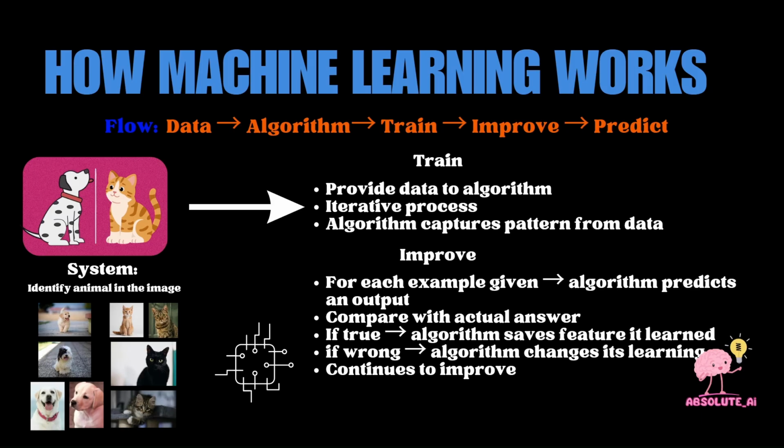Let's say we provide an image of a dog to the algorithm and the algorithm predicts a dog. That says that whatever the algorithm predicted is actually true. So in that case, the algorithm will save all the learnings, all the features it learned during the training process. If we provide an image of a dog and the algorithm predicts a cat, which makes the answer wrong, the algorithm has to change its learning. So it is a continuous process of improving the algorithm.